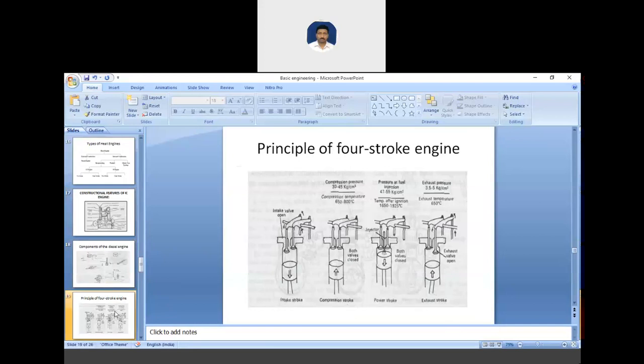Now let's move on to the principle of the four-stroke engine. That day we were talking about the principle of the four-stroke engine. Now first we'll see the four-stroke cycle of the diesel engine.